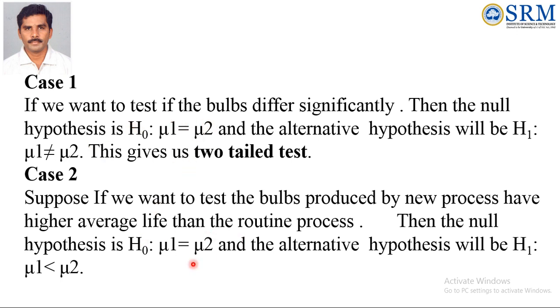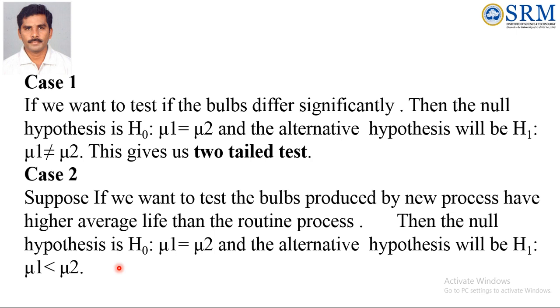But the alternative hypothesis will change: mu 1 less than mu 2. Mu 1 is the mean of the old technique, that means the routine process. Mu 2 is the mean lifetime of the bulbs of the new technique process. So mu 1 less than mu 2, then only we can prove that the new process technique is better than the routine process.